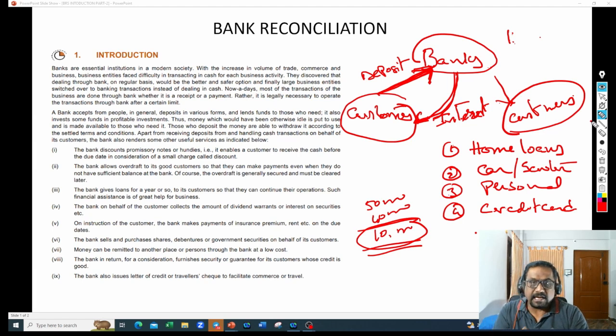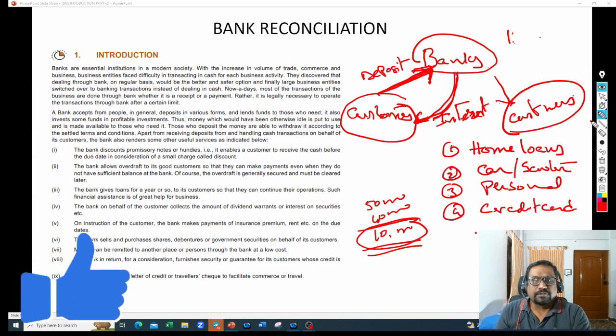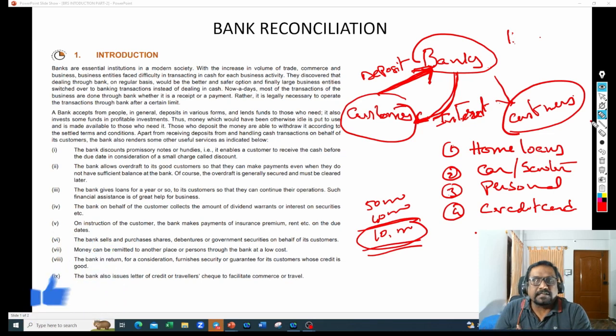From customers, they are taking the deposit and paying some interest. And whatever deposits they are collecting from the customers, those amounts are being given to the customers again as loans. So our amount is being taken by the bankers and given to us by way of loans. What are those loans? Different loans: home loans, car loans, scooter loans, personal loans. So many loans they provide.